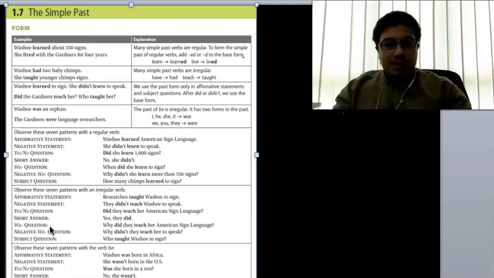So basically that is the brief idea of simple past tense. When you ask a question, do and does are for simple present tense. When it is simple past tense, the question becomes did. So for example, when you see here, did she learn 1000 signs? She didn't learn to speak. So we don't say she doesn't, but we say she didn't because it is past tense.